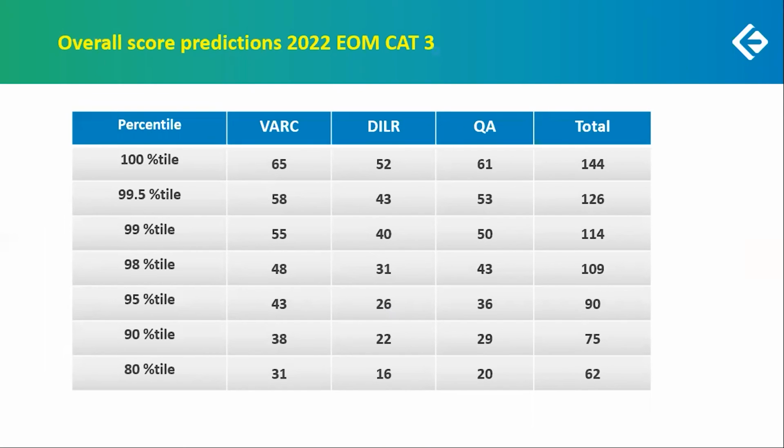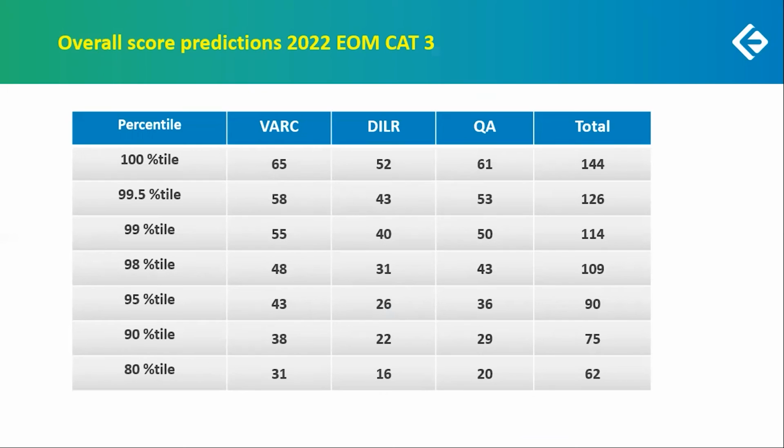You have a DI where you had a maximum of 60 in terms of score, and out of 60, your 100 percentile is at 52. And verbal out of 72, I'm expecting a VRC score of 65, and quant again out of 66, 22 into 3, you're at 61. So more or less in all of those cases, you're staring at 90% of the section score putting you at an overall 100 percentile in each of them. Like it always happens, a total score of 400 percentile would be much lower.